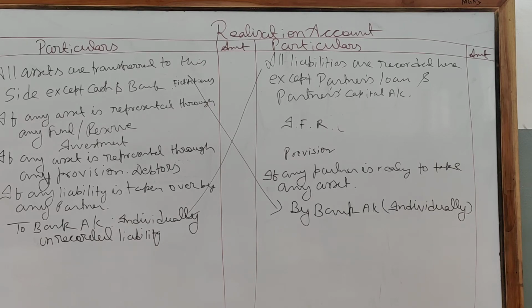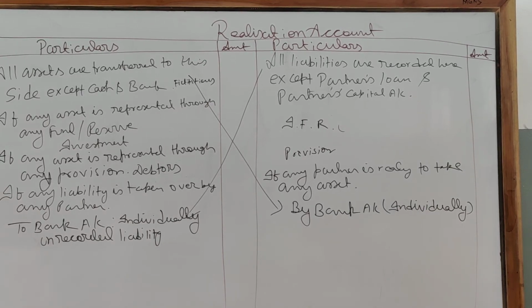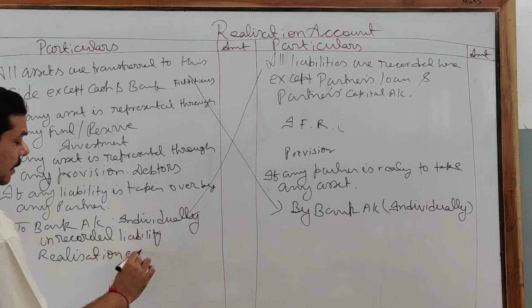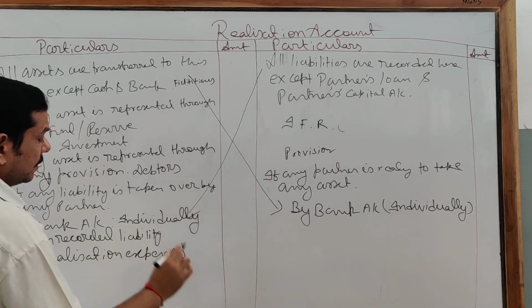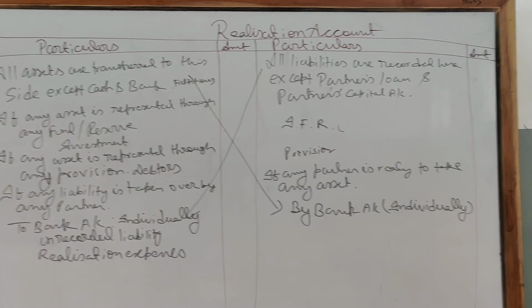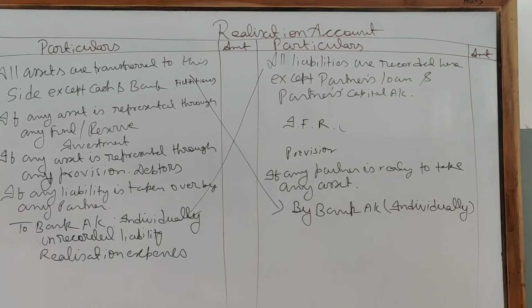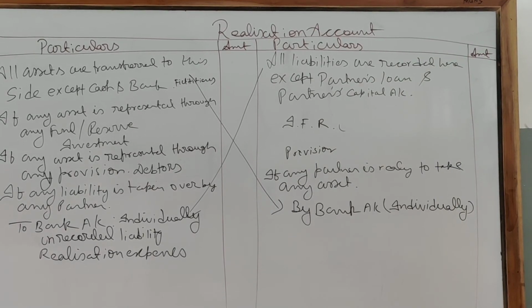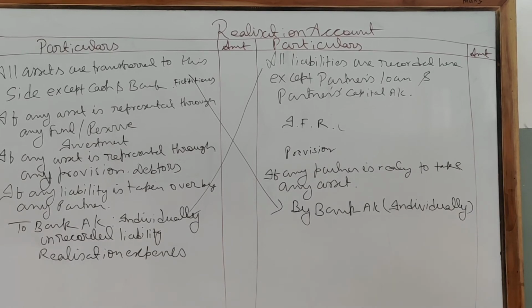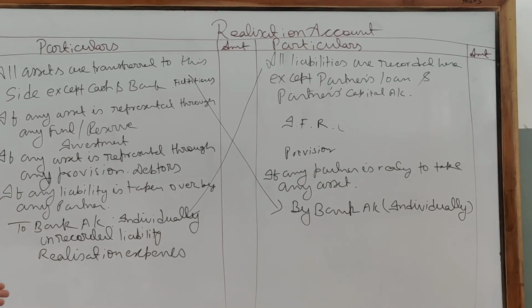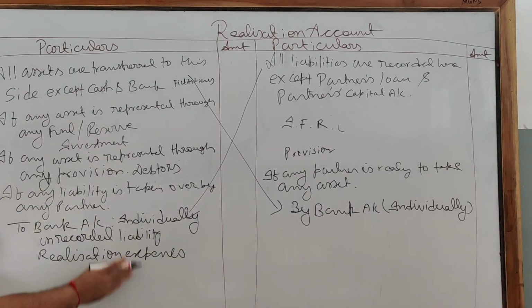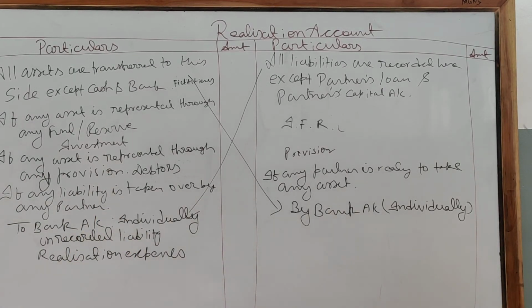Now the next thing is realization expenses. How to deal with realization expenses? Like any other expenses, realization expenses are also payable on the debit side of the realization account. So case 1, when realization expenses are borne and paid by the firm, no problem. That will come to the debit side of the realization account, to bank. As you are paying the liability, pay your realization expenses also. Realization account debit, to expense, write down the below to the bank account.